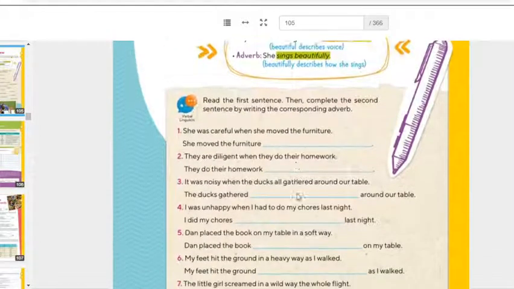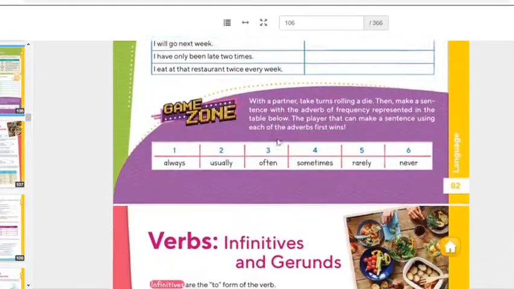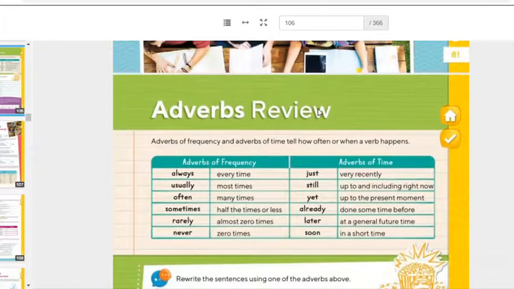Let's continue. And on the second topic of the day, we have adverbs review. I have an activity for you guys, so let me go to it. So here, guys, on your book on page number 82, we're going to talk about adverbs review. We will check the adverbs of frequency and adverbs of time. So these words tell how often or when a verb happens. Las siguientes palabras, los adverbios que vamos a ver son de frecuencia, lo cual me dice qué tan seguido sucede la acción. Y los adverbios de tiempo me dicen cuándo sucede la acción o cuándo sucedió, depending.